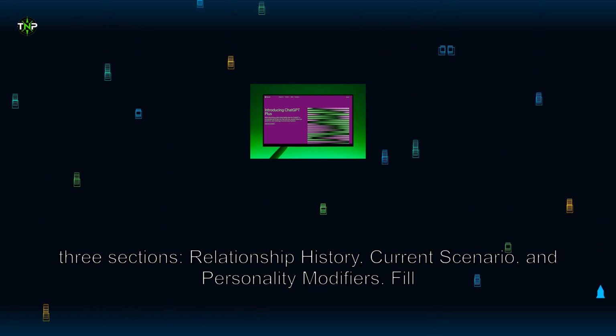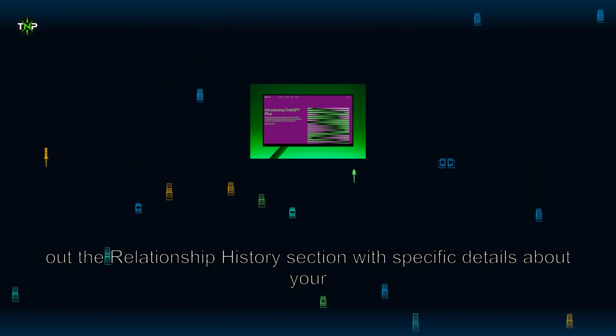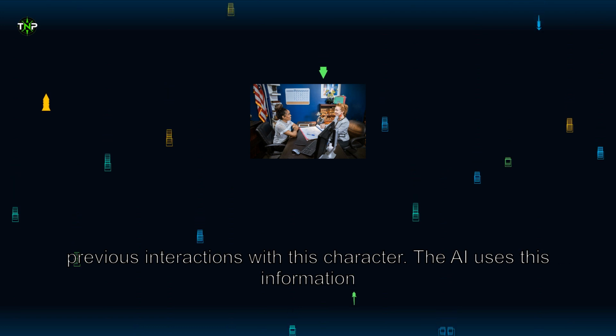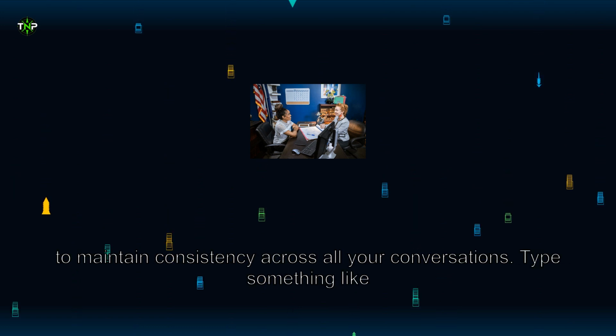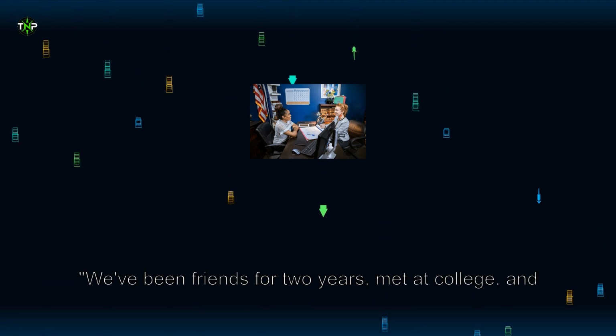Fill out the relationship history section with specific details about your previous interactions with this character. The AI uses this information to maintain consistency across all your conversations. Type something like, "We've been friends for 2 years, met at college, and often discuss philosophy and technology."